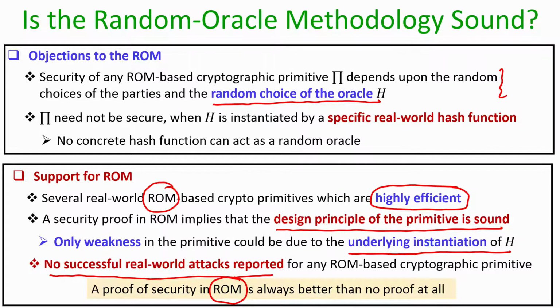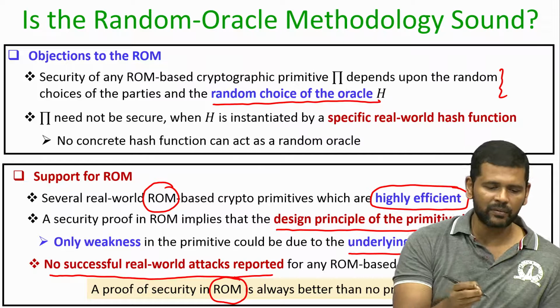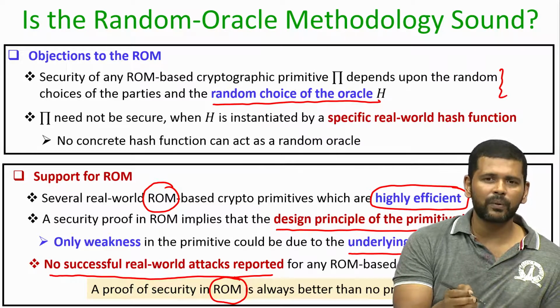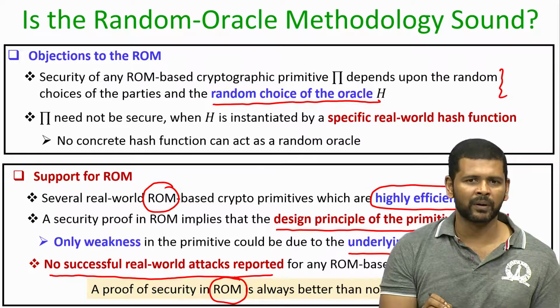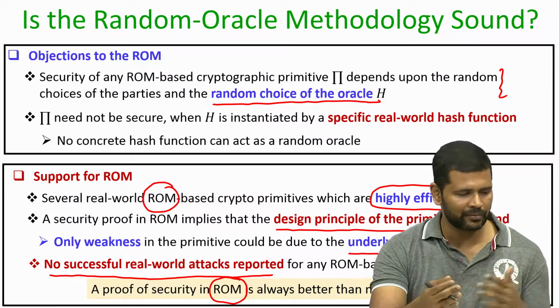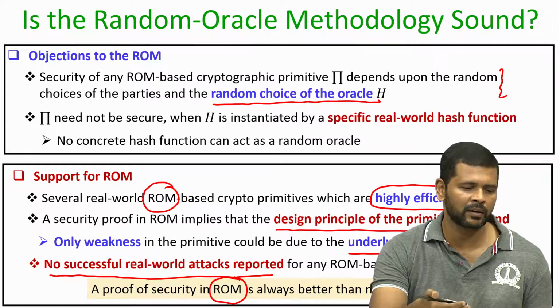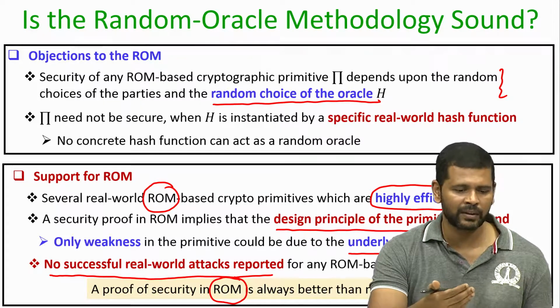You can think of coming up with a better replacement or a better instantiation of that hash function instead of changing the design of the whole primitive pi. So, that is a very strong argument in support of a proof that is given in the random oracle model. And as I said, you have two types of groups here. One group hates proofs given in the random oracle model, whereas the other group supports proofs given in the random oracle model.